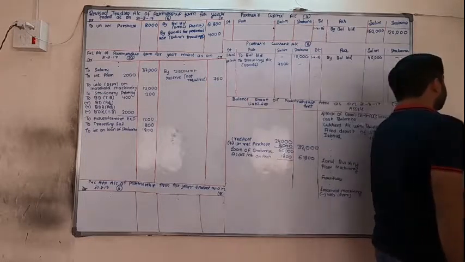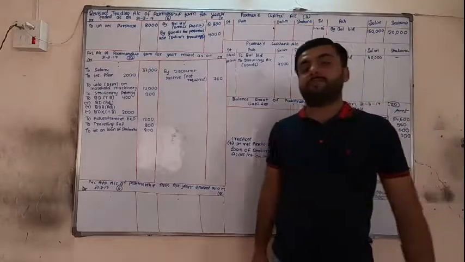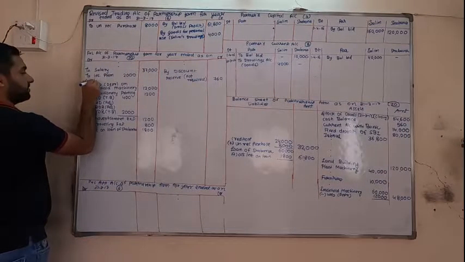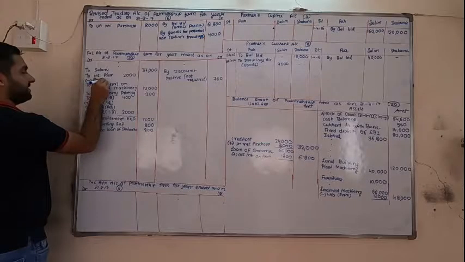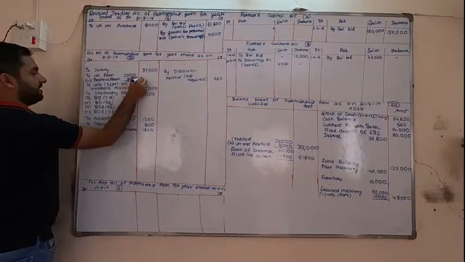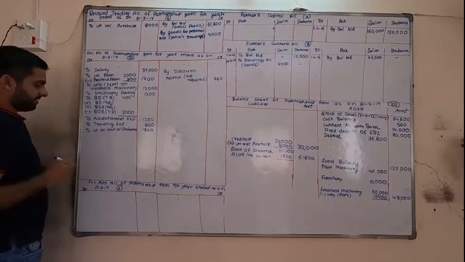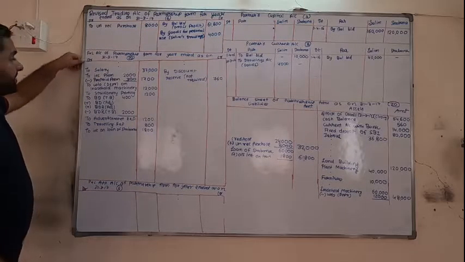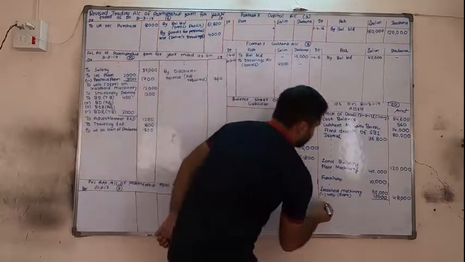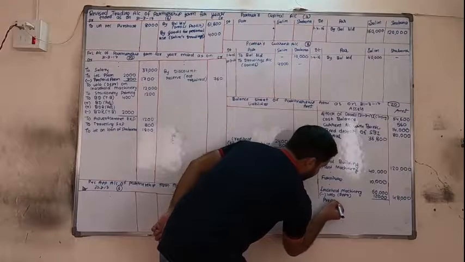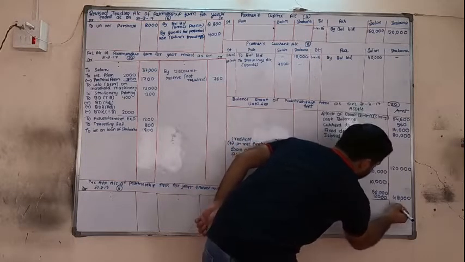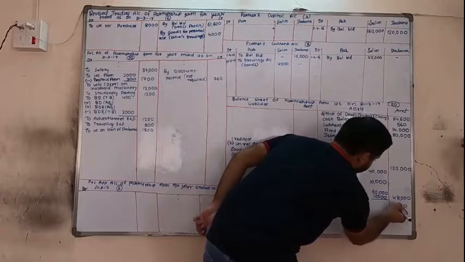Now next, prepaid insurance is 400. Prepaid or advance is always minus. So minus prepaid premium 300. In the outer column it is 770. Now debit side minus means credit. If one is credit, the other is debit. Debit means asset side. Prepaid insurance in the outer column 300.